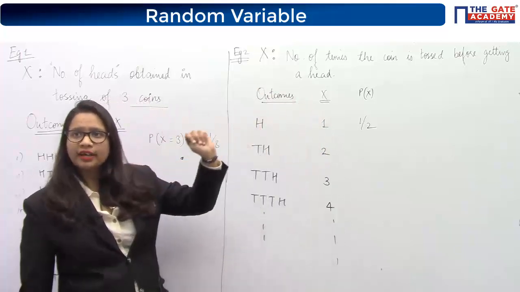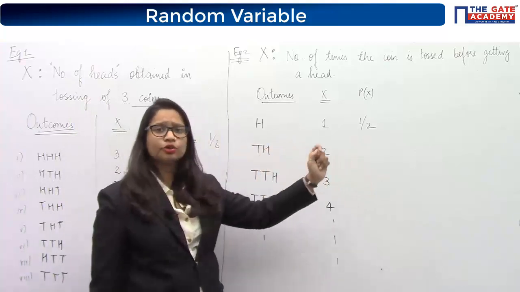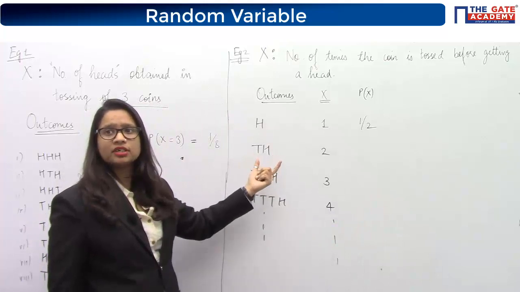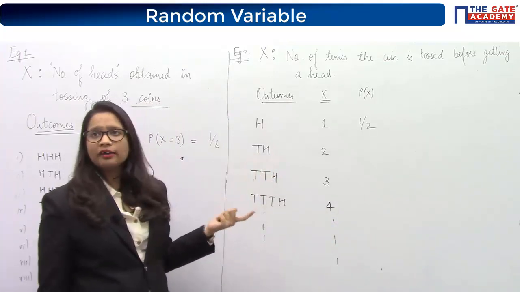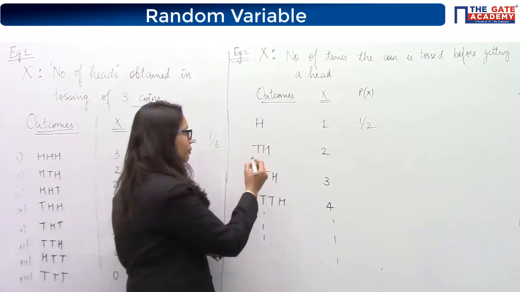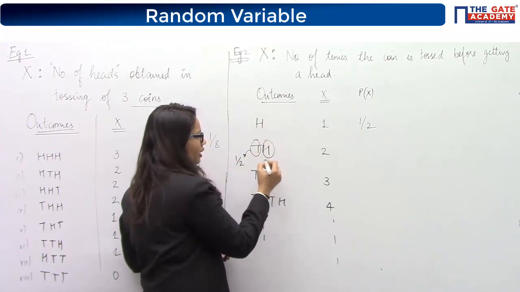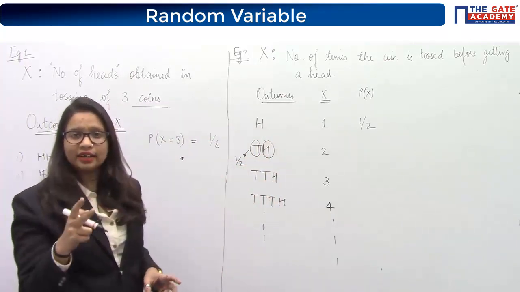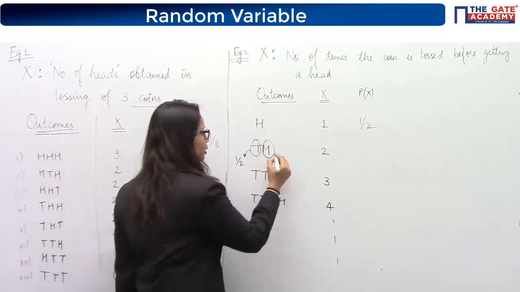Now probability of x equal to 2, what will it be? Probability of x equal to 2 again implies that you are getting this outcome. So the probability of this outcome, what will it be? Yes, it will be 1 by 4, because the probability of getting a tail is half and this should occur together. We have seen that when there is an AND condition, T should occur and H should occur, then we multiply the probabilities.